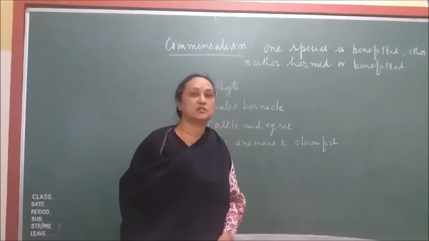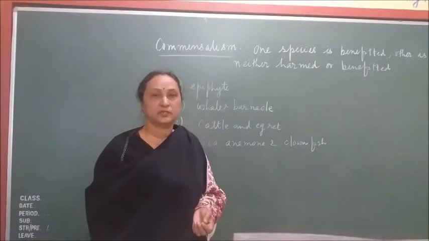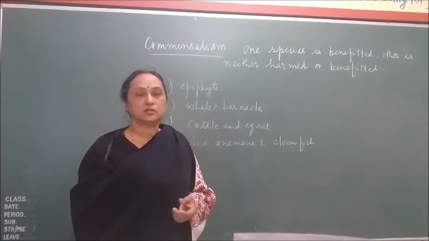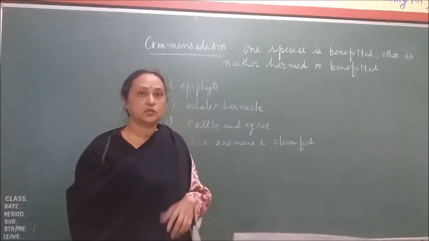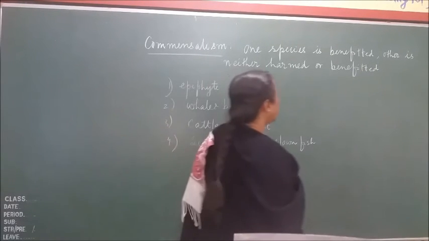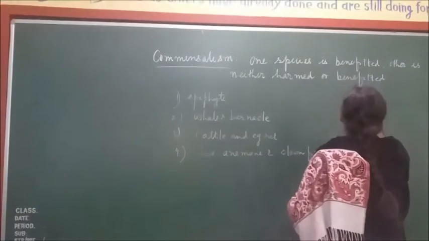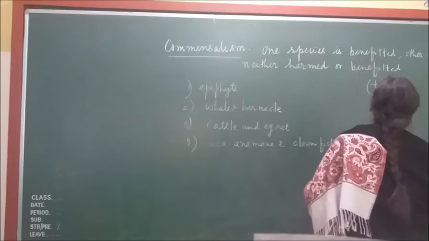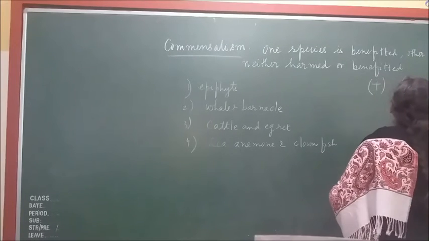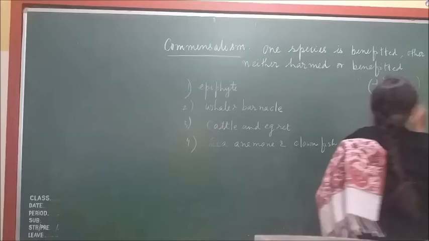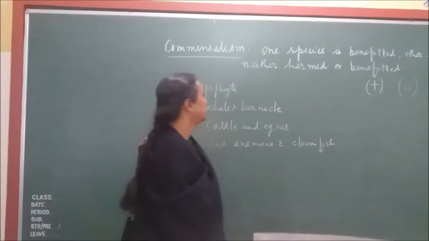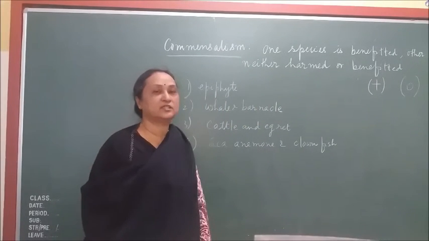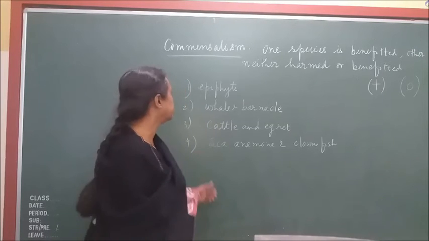In commensalism, one organism is getting the benefit and the other organism or the other species is neither harmed nor benefited. So we can explain by giving the sign. One is getting benefit, so that is the plus sign, and the other is neutral, so the neutral you can write down as 0. Okay. So here also this kind of relationship we can explain by giving so many examples.